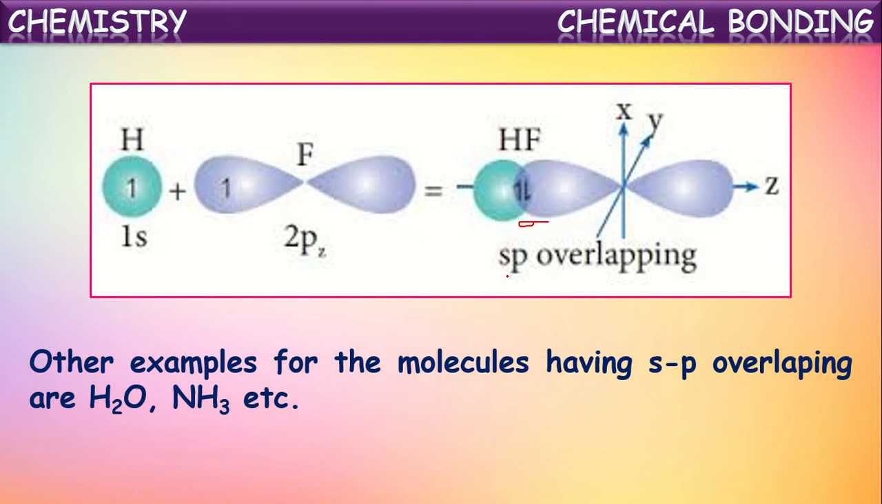Some other examples of molecules having sp overlapping are shown here: the water molecule, the ammonia molecule, etc. In these molecules, the s orbitals of hydrogen atoms, which have single electrons in them, overlap with the p orbitals of central atoms like oxygen and nitrogen. They also have single electrons in them. Now the p orbitals of this oxygen or nitrogen overlap with the s orbitals of hydrogen, resulting in the formation of sp overlapping sigma bonds. Okay.